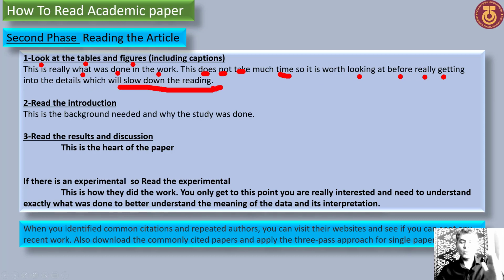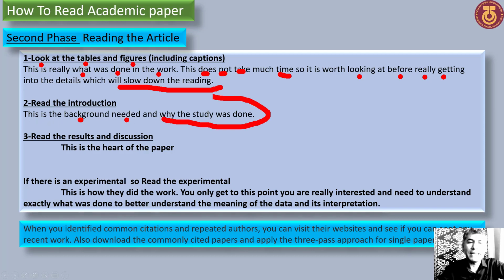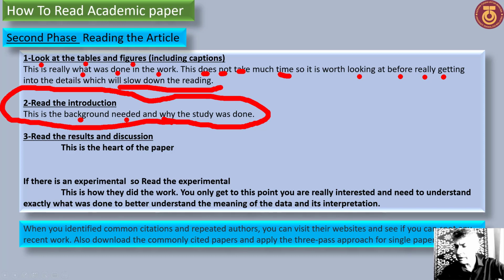After the first step, where you read the title, abstract, and introduction, in the second step you try to find the pictures or diagrams with their captions. After that, where do we go? We go to read the introduction. The introduction gives the background, the needs, and why the study was done. So it's very important: after you read the captions and see the figures, go directly to the introduction to understand the background and why the study was done.